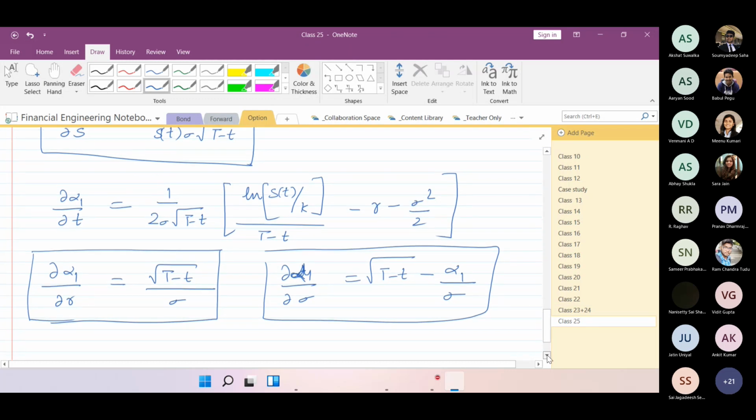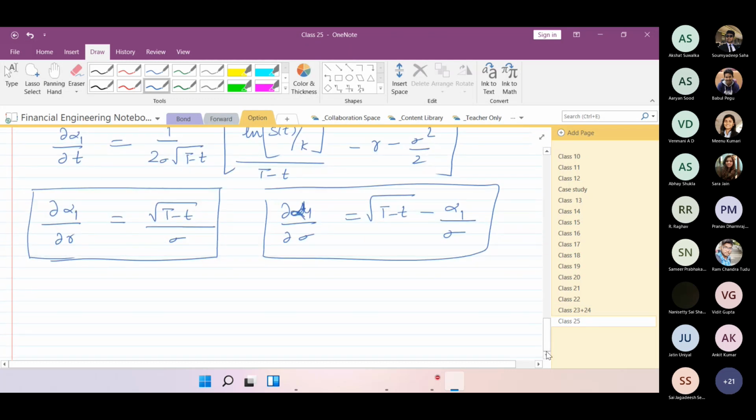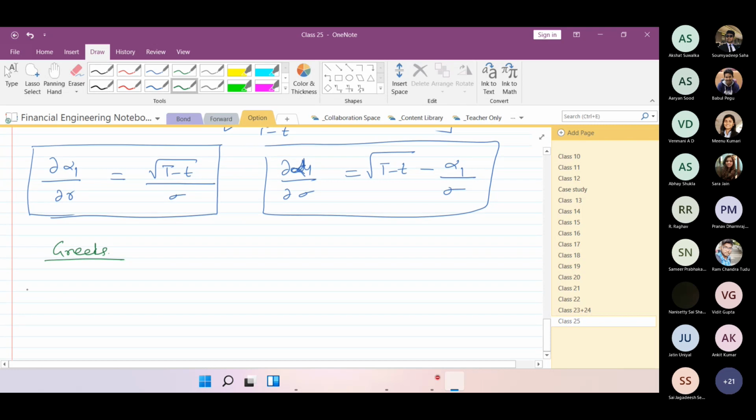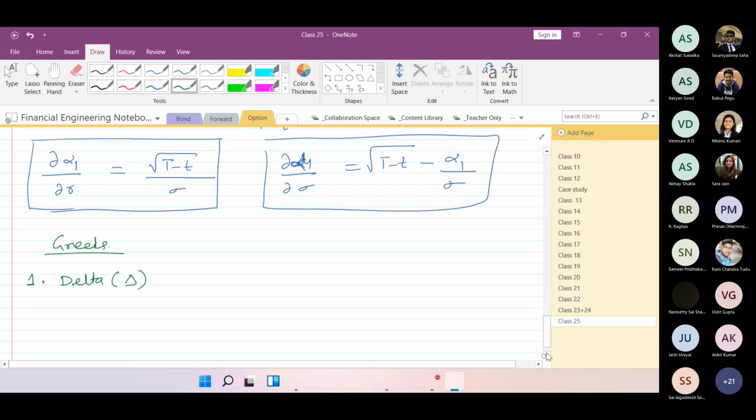Great. Let's start with the Greek letters. The first one is named delta, represented by the capital Greek letter delta. If I'm trying to calculate it for any asset, let's start with the call option.